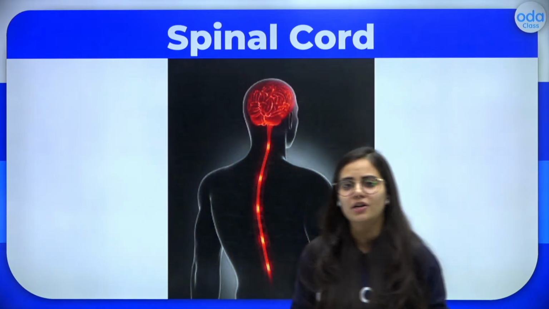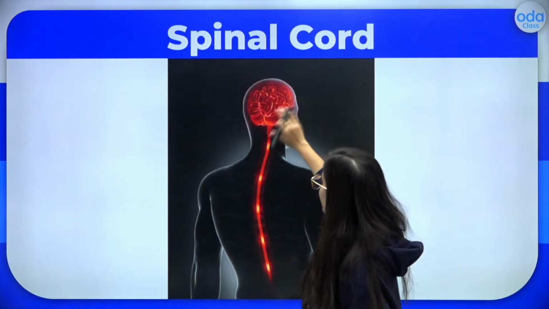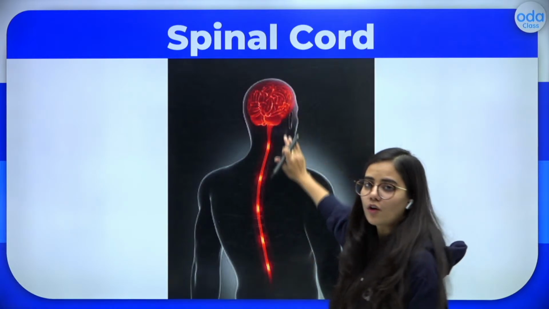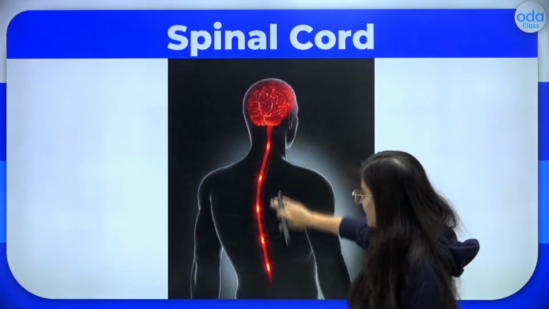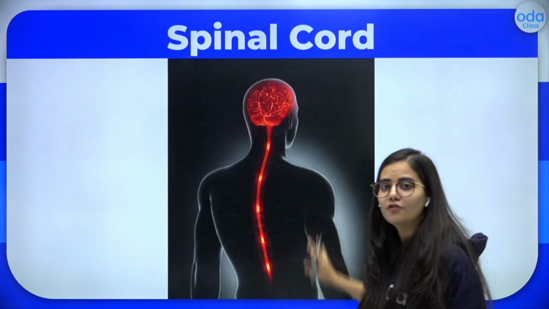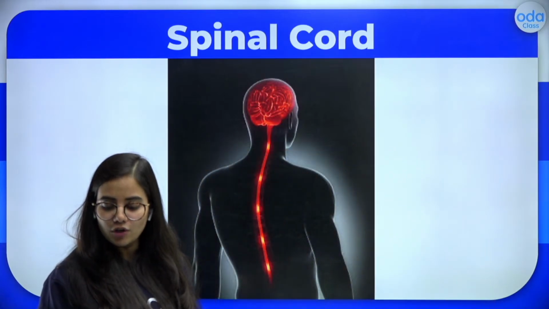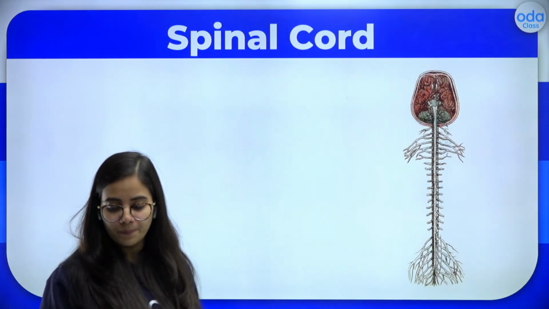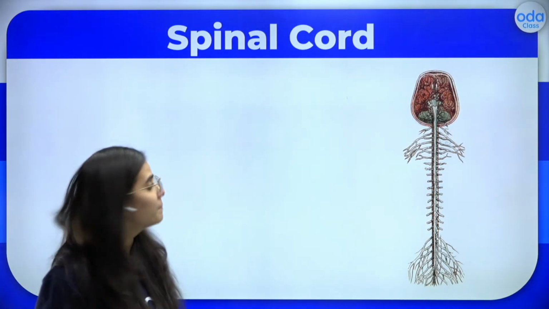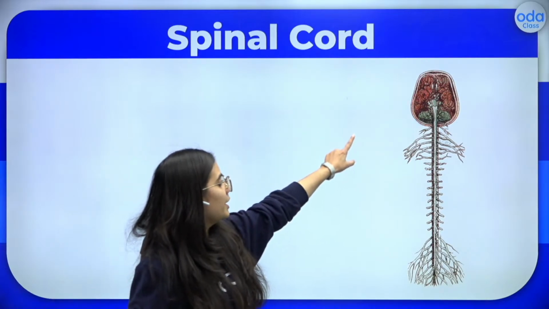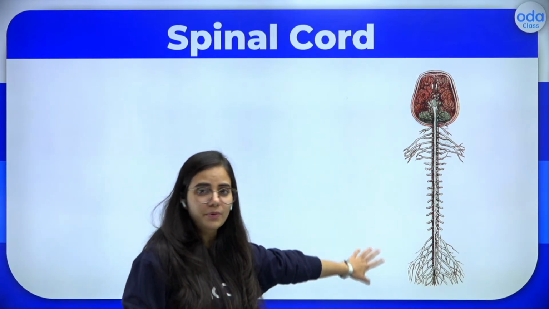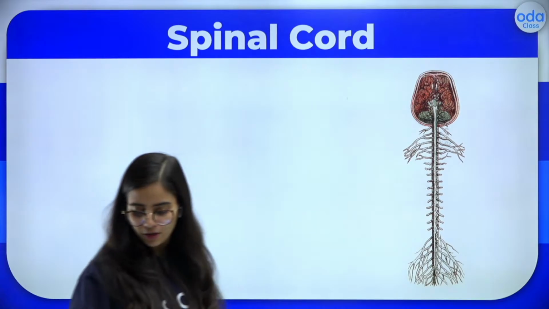Along with the brain, there is one more important part, which is a part of the CNS, that is the central nervous system. So you can say the brain is attached to the spinal cord, right? The brain is attached to the spinal cord, and both of them are part of the CNS, the central nervous system. So when we talk about the spinal cord, this is how it looks like. You can see the brain, and from the base of the brain, what comes out is this spinal cord.